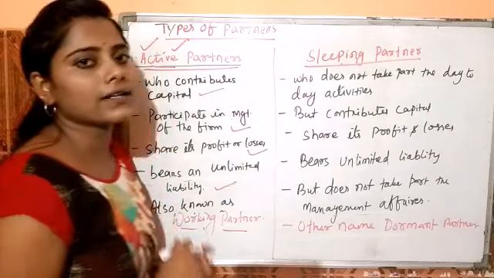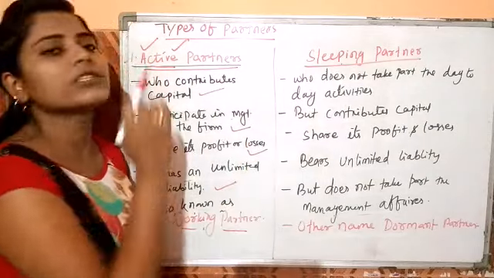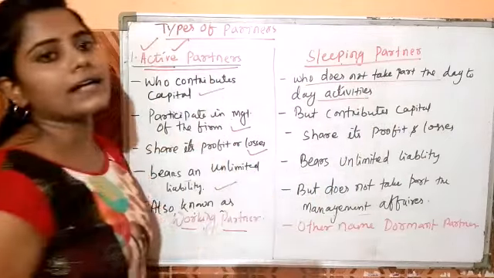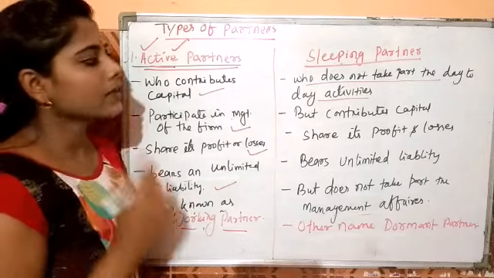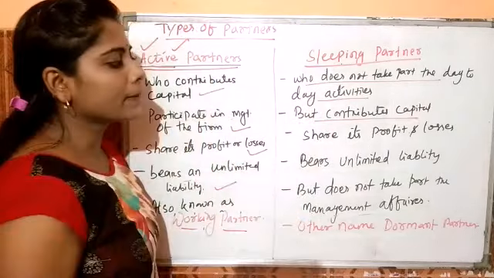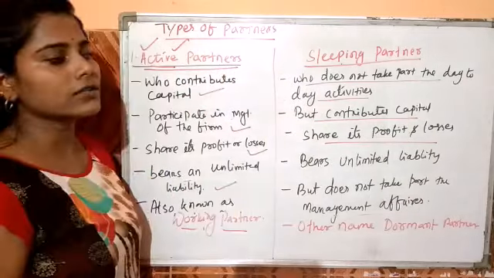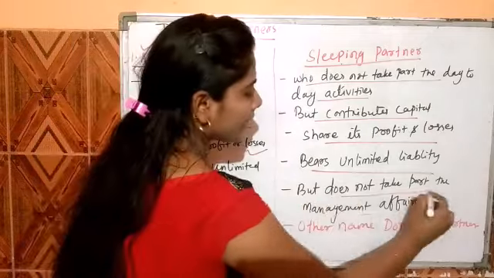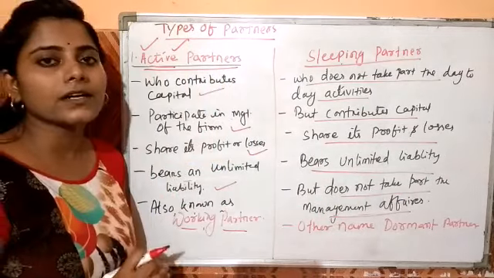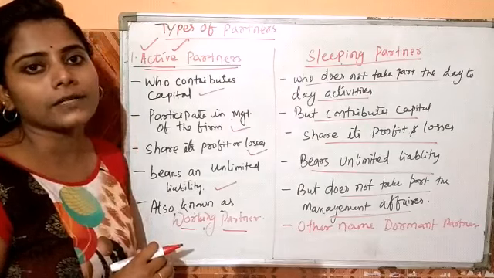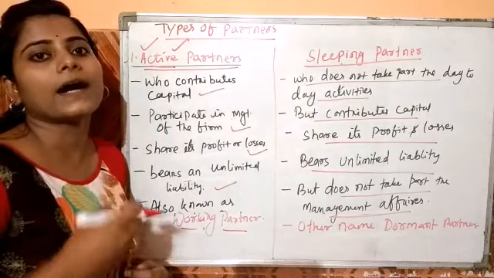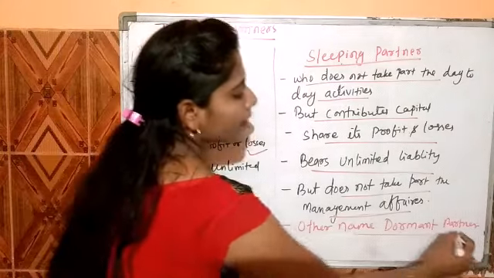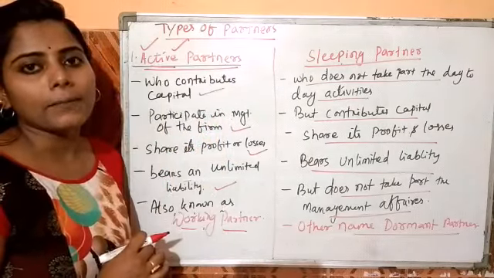Next is the sleeping partner. A sleeping partner is just the opposite of the active partner. A sleeping partner does not take part in the day-to-day activities of the firm. But he contributes the capital, shares the profit and losses of the firm, and bears unlimited liability, but does not take part in management affairs because he does not take part in the day-to-day activity. For this reason, he does not participate in the management meeting of the partnership firm. The other name for a sleeping partner is dormant partner.